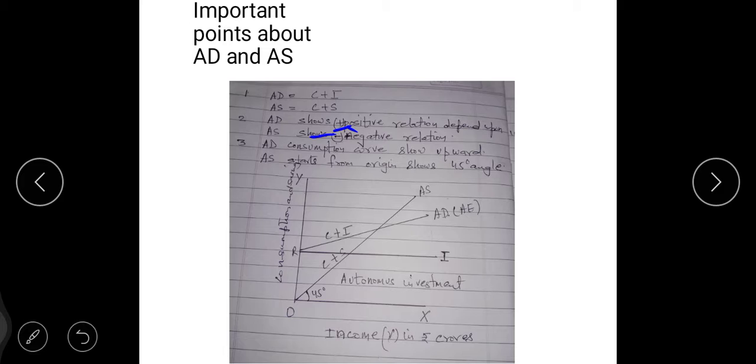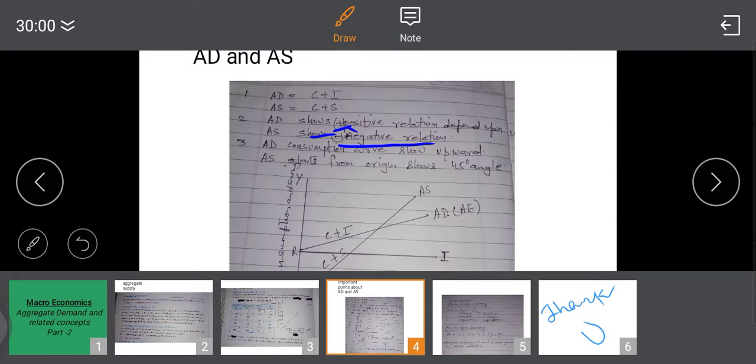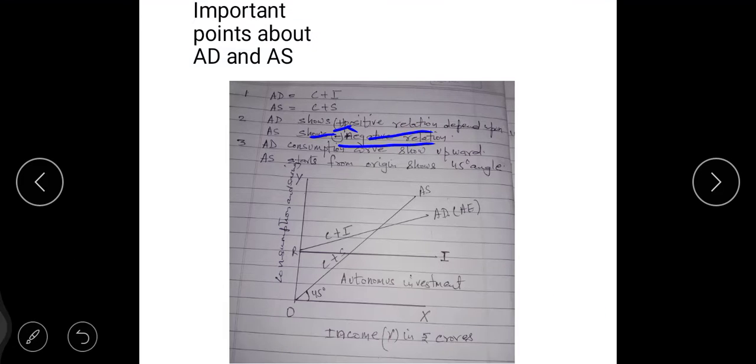AD shows the positive relation as and when the income of an individual is increasing. Suppose today people are earning 10,000 and tomorrow they are earning 20,000. So a positive relationship is derived because their consumption limit is also increasing.